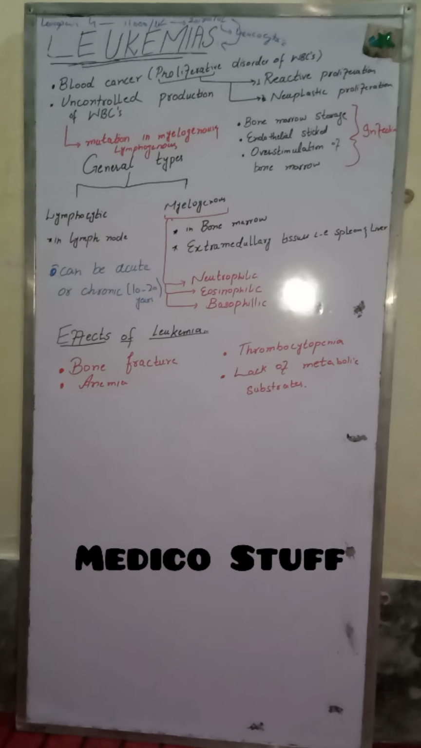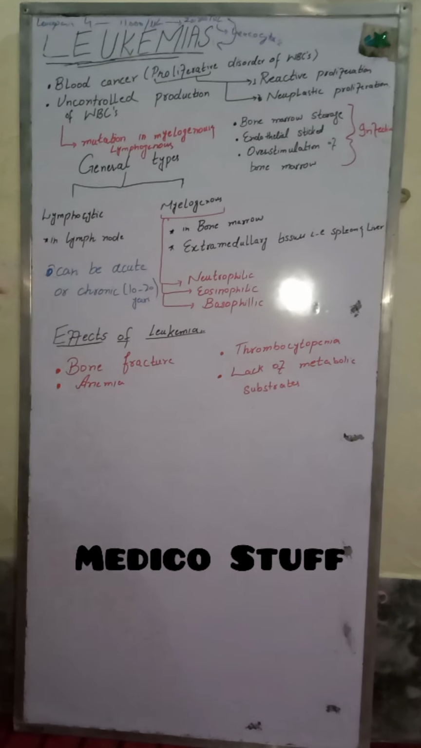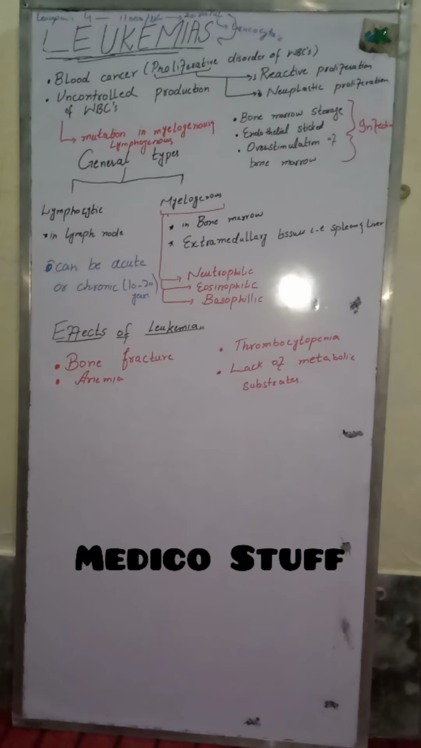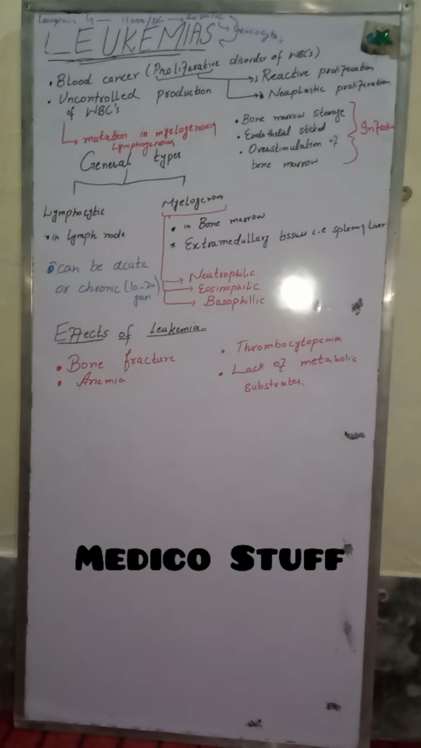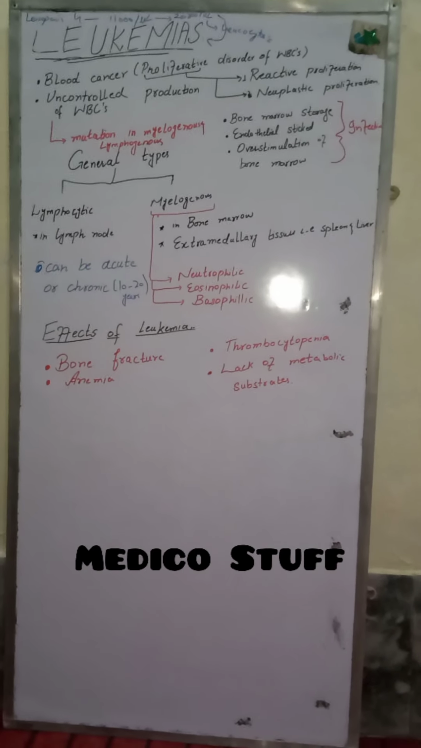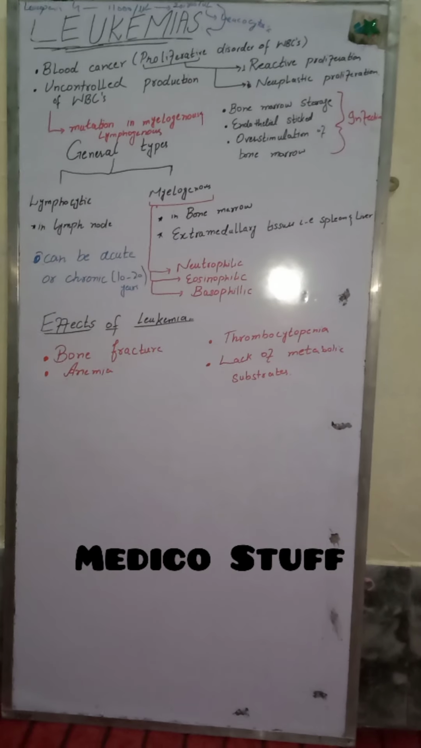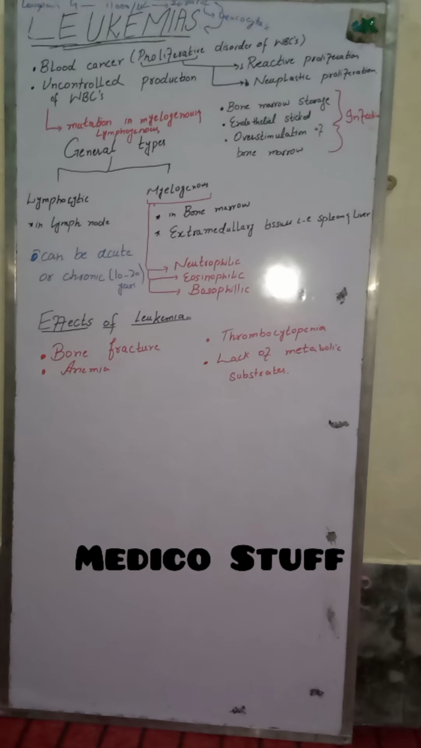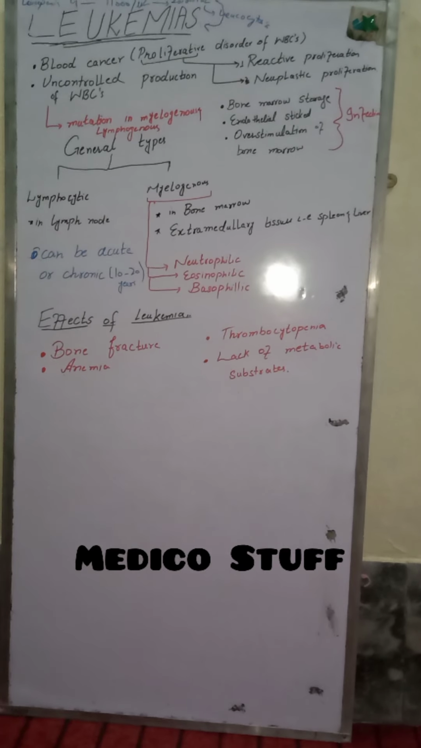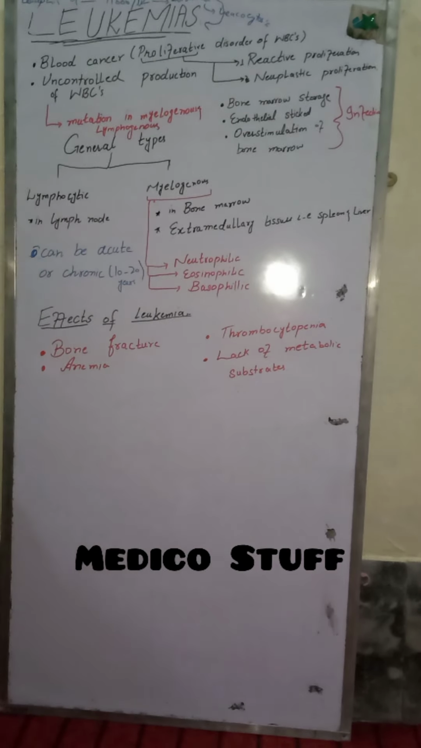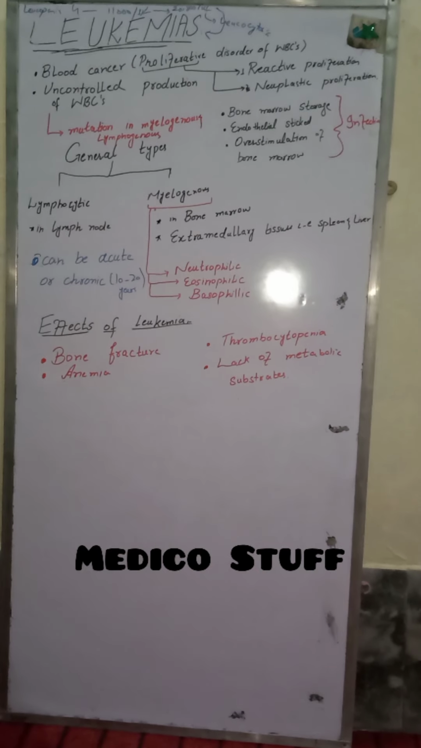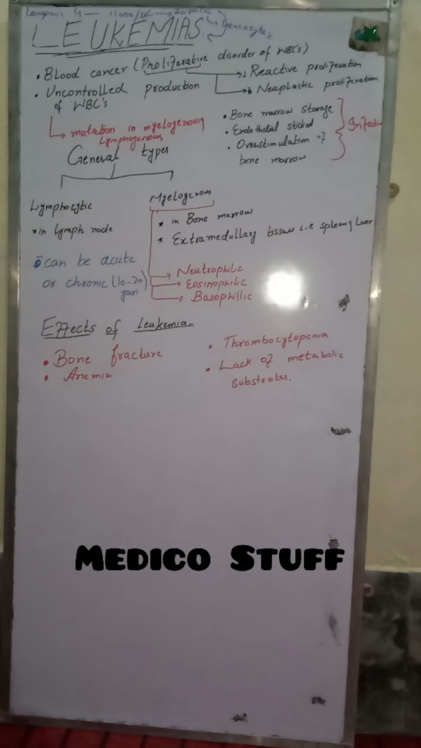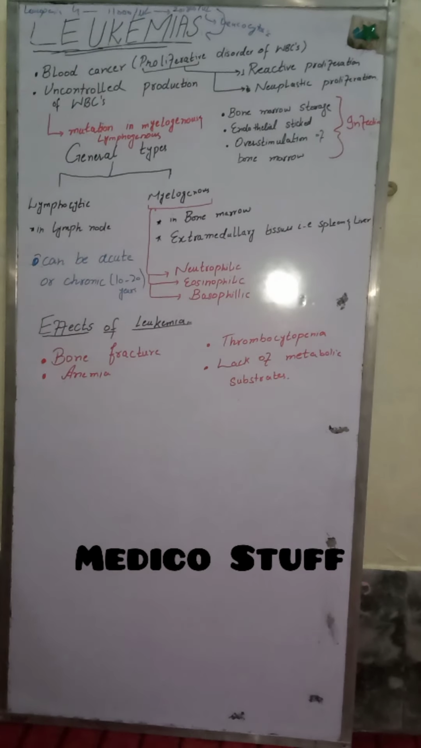So basically, cancer can be of two types. It can be acute or chronic. Acute means that very suddenly our WBCs start being produced in such a large number. Our bone marrow starts overproducing WBCs in our circulation. While chronic means that it is a slow process. It will take 10 to 20 years to exceed 20,000.